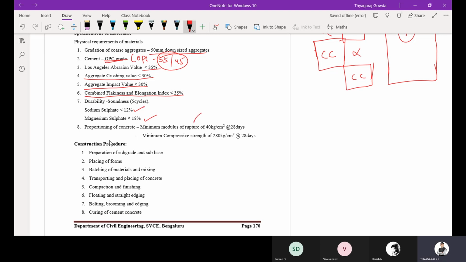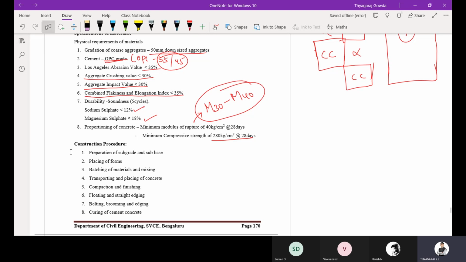Then the minimum grade of concrete is M30 grade, and we can go up to M40 grade concrete. And compressive strength 280 kg per centimeter square at 28 days.